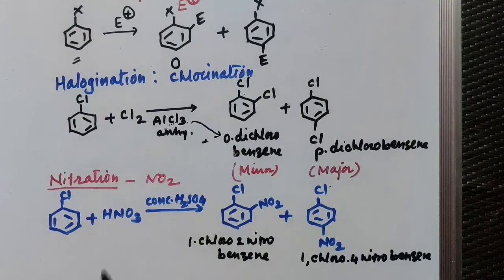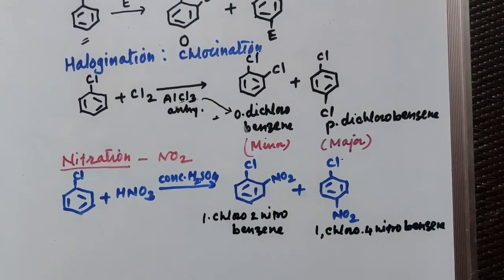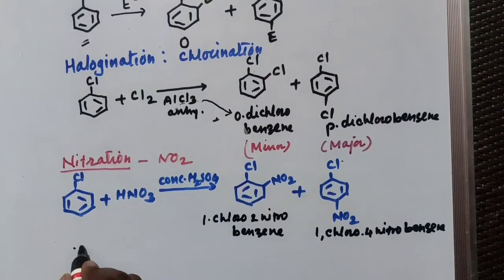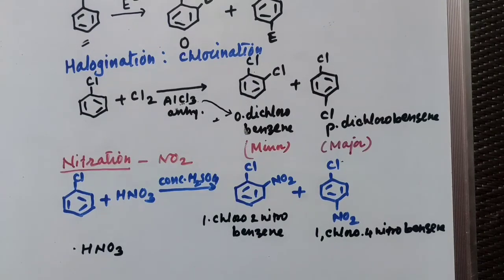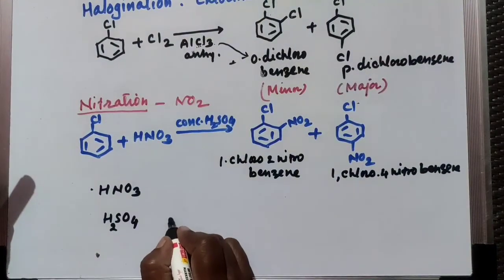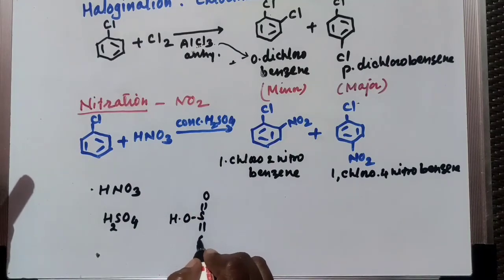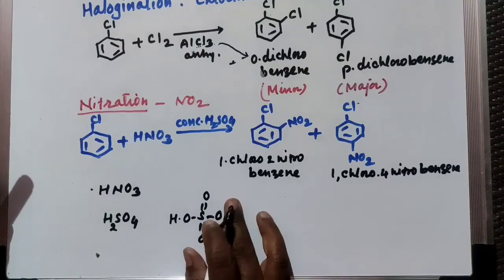So here this concentrated H2SO4 helps for the formation of NO2 plus ion, the electrophile. If you consider HNO3 and H2SO4, I'll write here only H2SO4, then in H2SO4 this is your HO, S double bond O2, and OH. This is the structural formula.